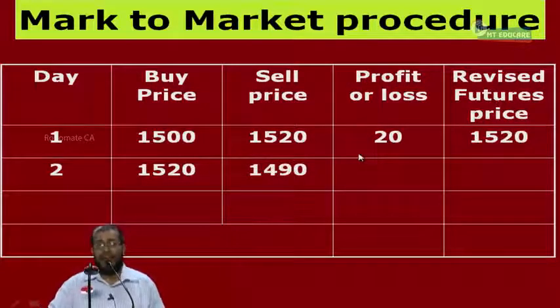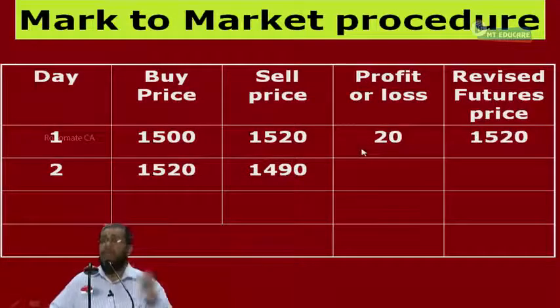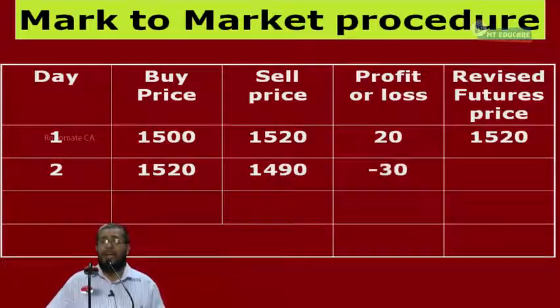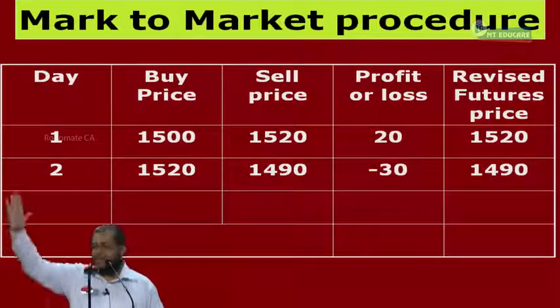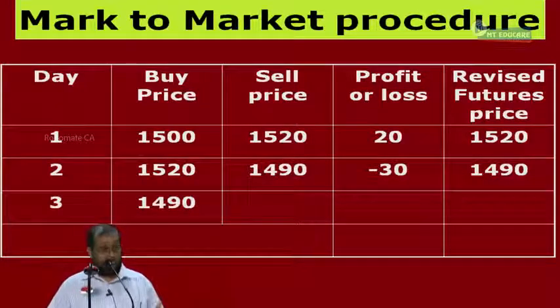1490. The futures close at 1490. Now I have agreed to buy at 1520, and they give me a counter at 1490. On that day, am I suffering a profit or loss? Loss. They will book the loss in the margin account, a debit of 30 rupees. Now my contract price becomes 1490 because it is marked to market. Third day, my contract gets opened with 1490.